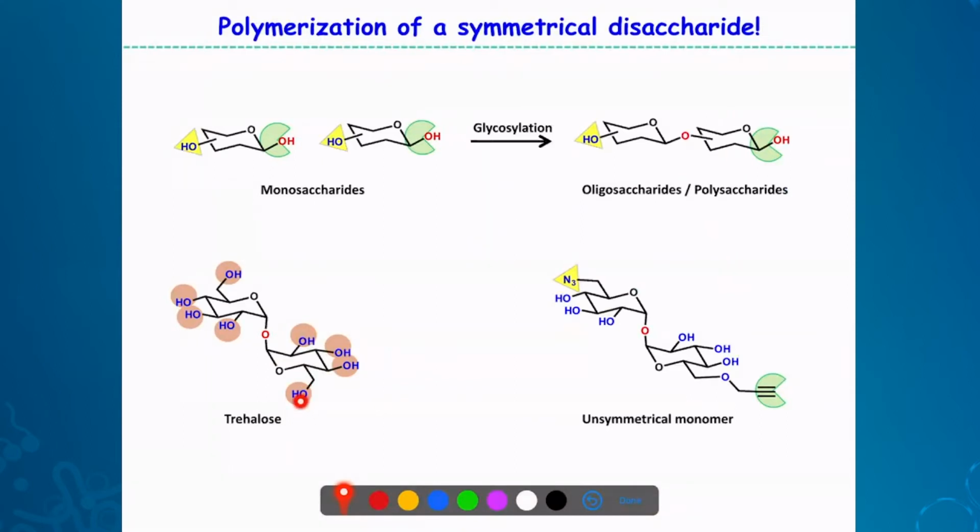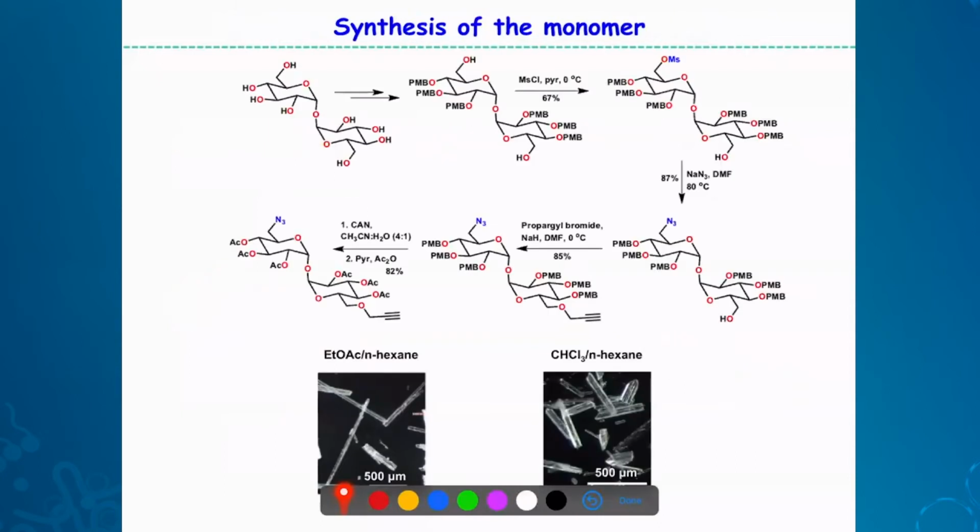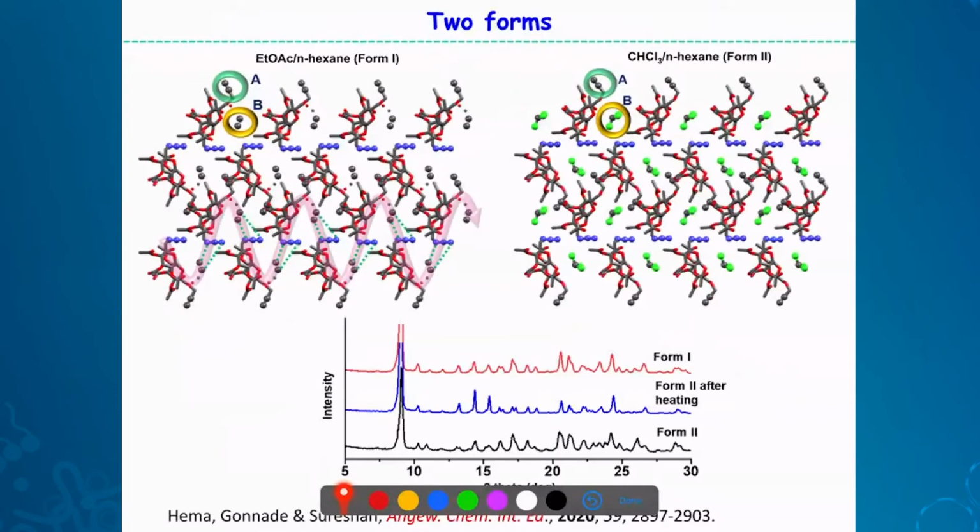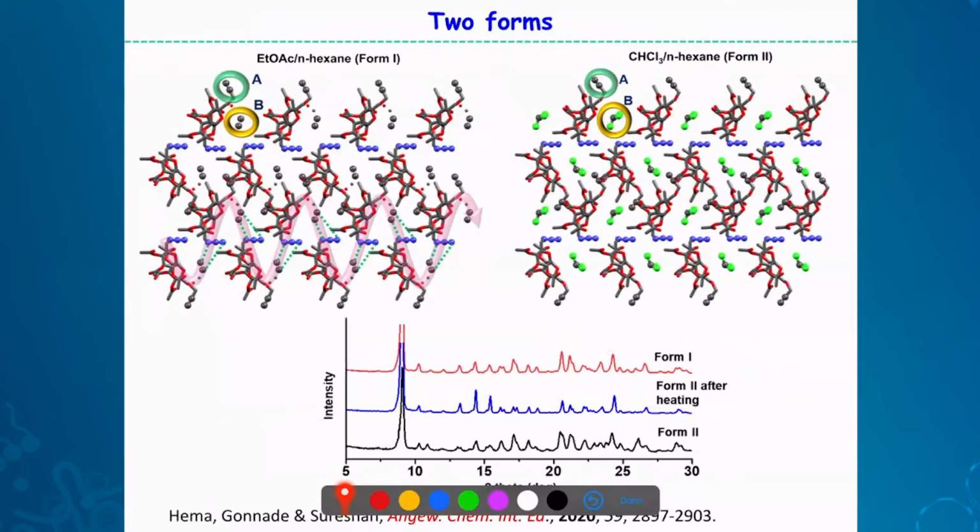So again, simple chemistry, we made this material and we got 2 crystals, two polymorphs of the crystal from 2 different solvents. This is ethyl acetate and hexane, and this is chloroform and hexane, 2 different polymorphs. And both of them have very similar packing, except that in the chloroform crystal, you have chloroform molecule also. And there, of course, you can say solvatomorphs. I mean, in one of the forms, you have solvent actually.